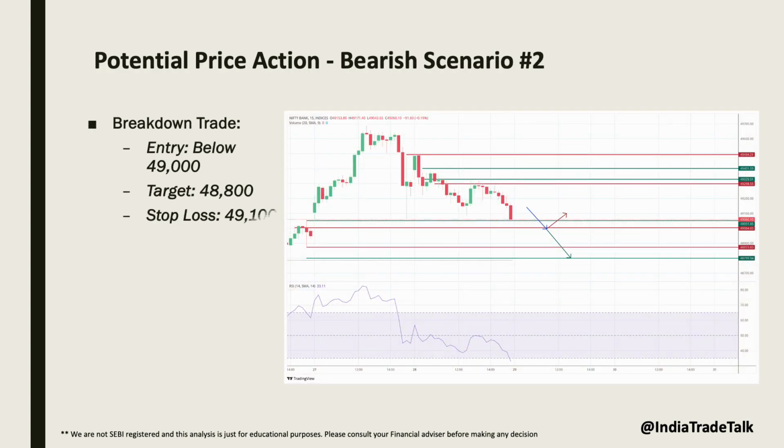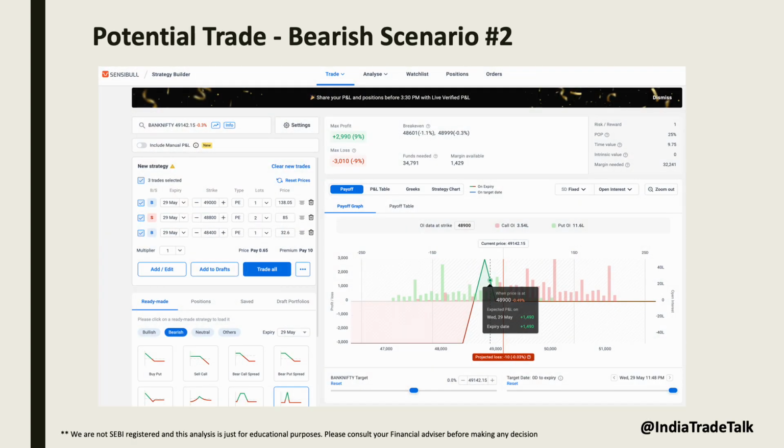Now let's discuss possible price action for breakdown trade from bearish viewpoint. We can enter below 49,000 with a target of 48,800 and a stop loss at 49,100. If we see two consecutive candles closing above 49,043, we should still close the trade in loss. Here is an impressive trade setup to follow breakdown trade with bearish viewpoint. Just like bullish scenario on breakout, you can follow this bear butterfly trade if you have a bearish view. The levels can be adjusted as per your risk appetite.